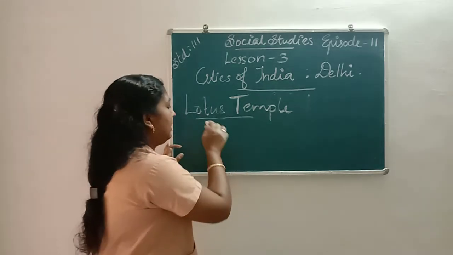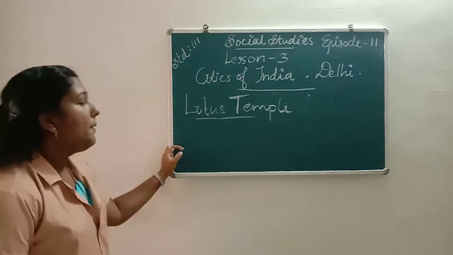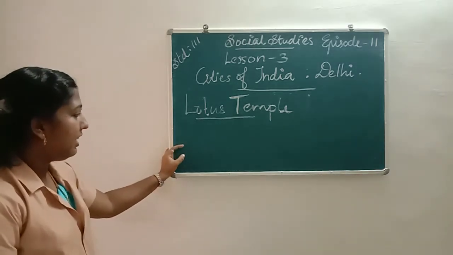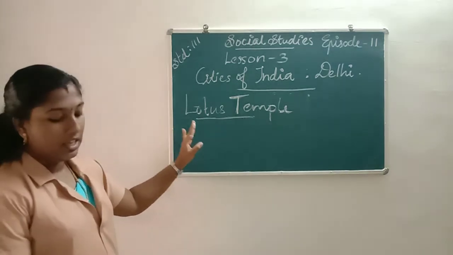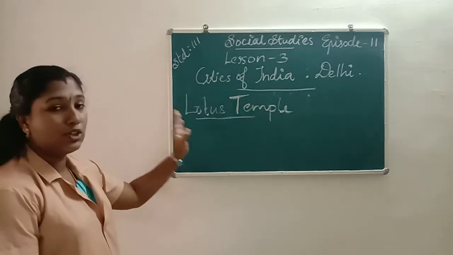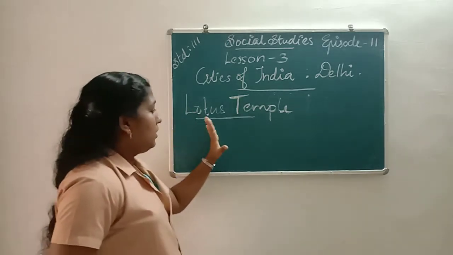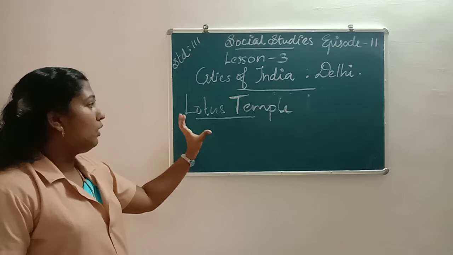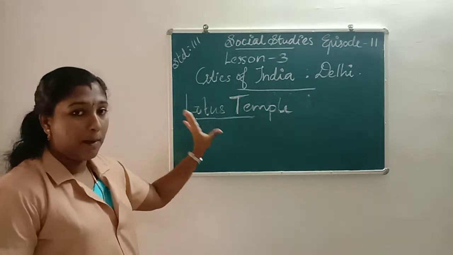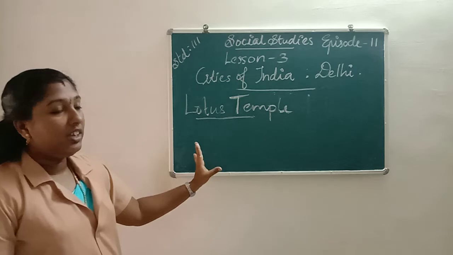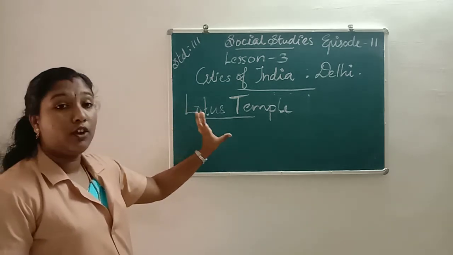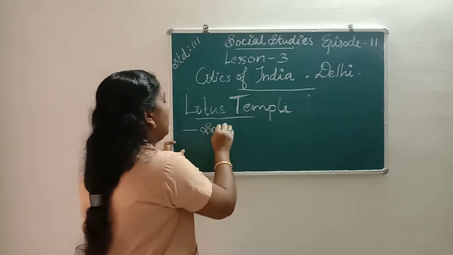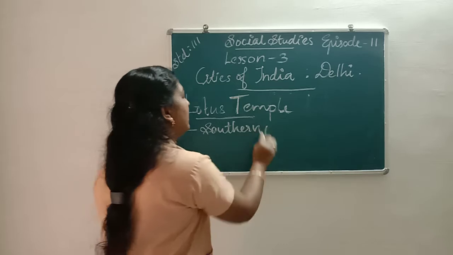Once again about Lotus Temple. The Lotus Temple is one of the monuments of Delhi, and also the Lotus Temple is the Baha'i house of worship. It is built in the shape of a lotus flower, so it is called the Lotus Temple, and it is situated in the southern part of Delhi.